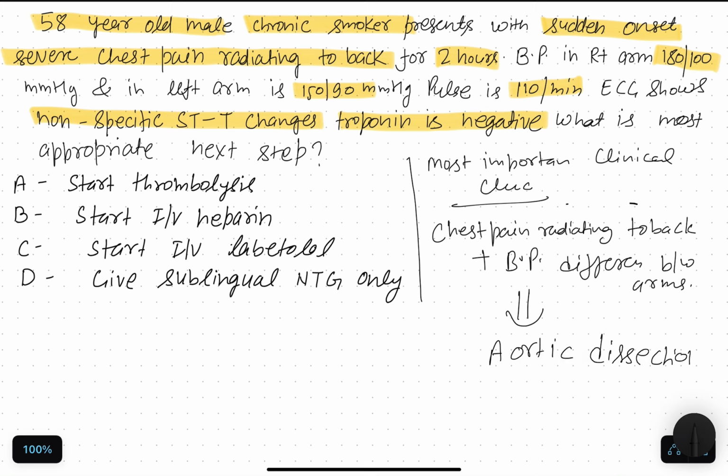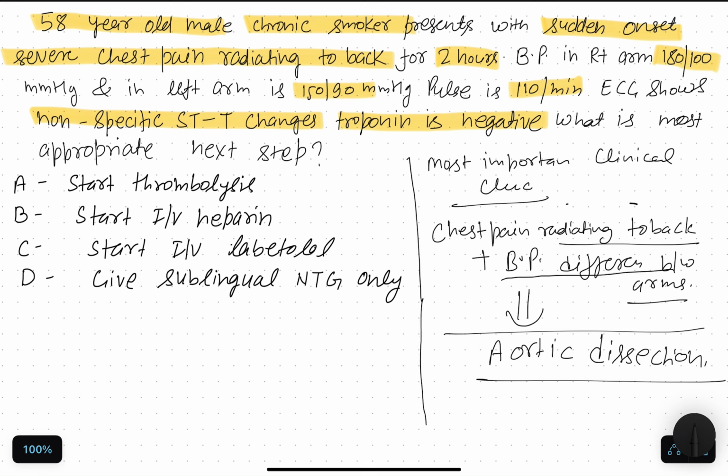Okay, so if in a question there is chest pain radiating to the back and a BP difference between arms, always think aortic dissection, and not MI. Why not MI? Just because troponin is negative and there are non-specific STT changes. So MI is ruled out here.